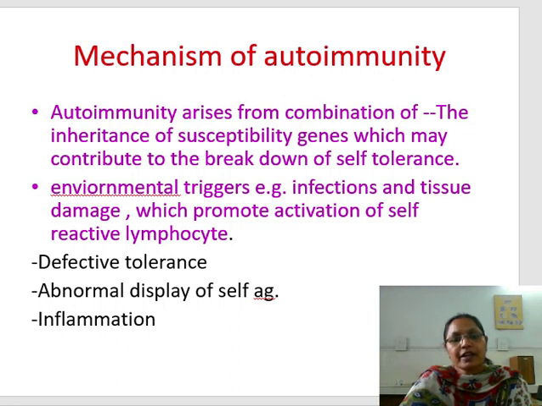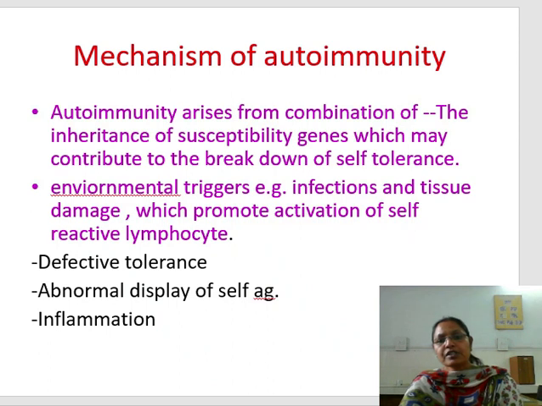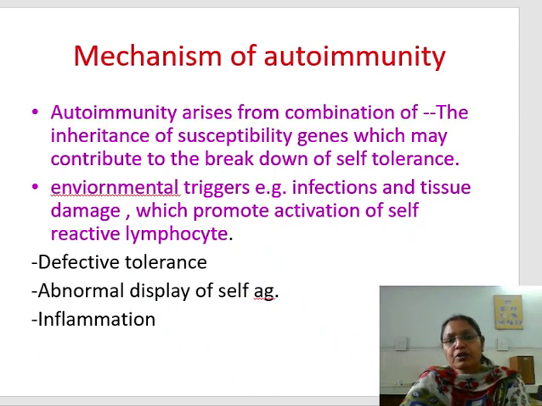When there is failure in tolerance, it will develop into autoimmunity. The mechanism of autoimmunity is that autoimmunity arises from the combination of inheritance of susceptibility genes, which may contribute to the breakdown of self-tolerance. The other, as with other diseases, is environmental factors, like triggers, infections and tissue damage, which promote activation of the self-reactive lymphocytes. There is defective tolerance, of course, abnormal display of self-antigen, and another mechanism is inflammation.